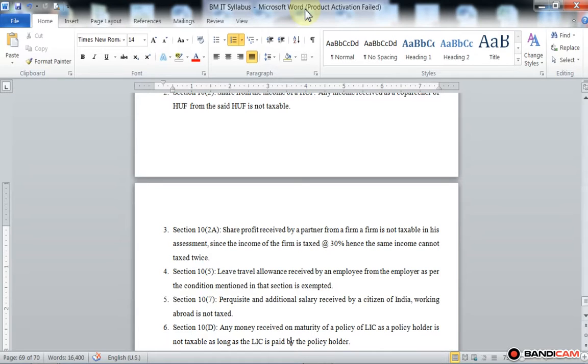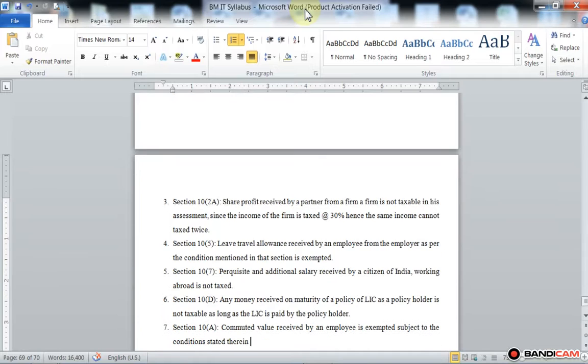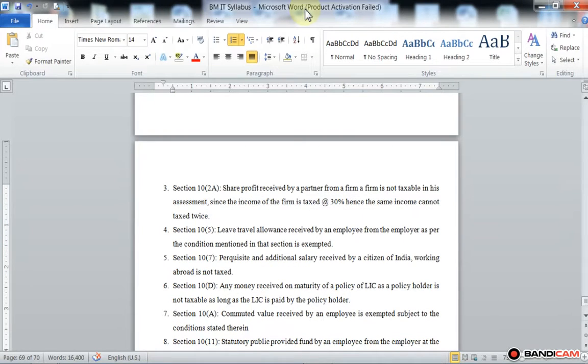Got it? Then section 10 subsection D: any money received on maturity of an LIC policy by the policy holder is not taxable, as long as the premium is paid by the policy holder.